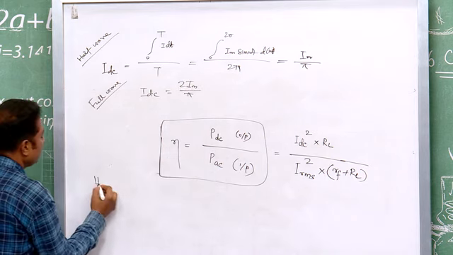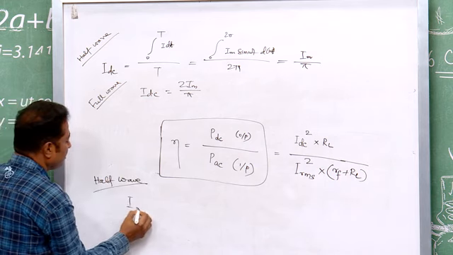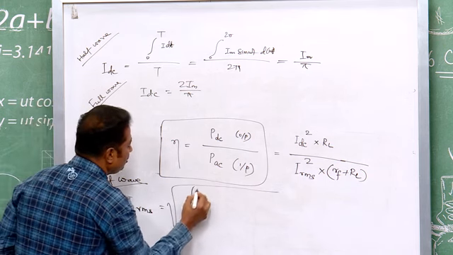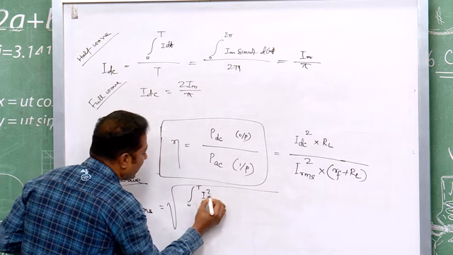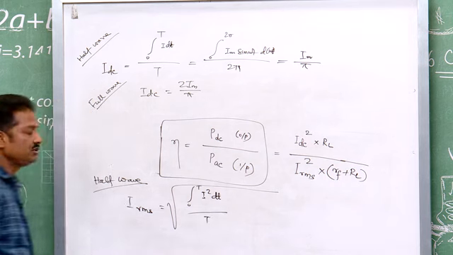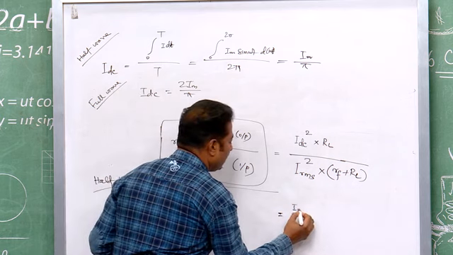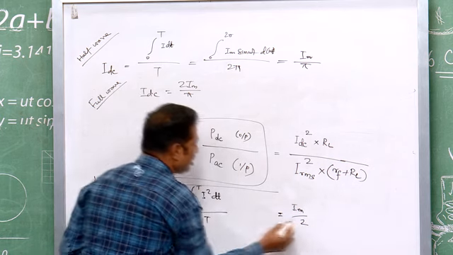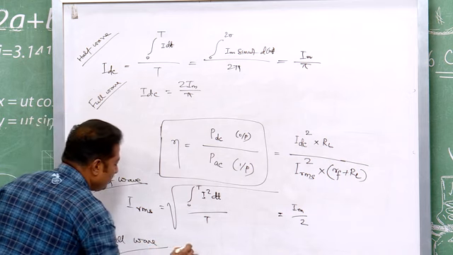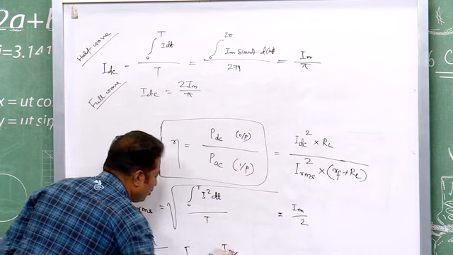Similarly, IRMS will be root over integral 0 to T of I square dt by T. Finally, you will get Im by 2 for half wave, and for full wave this will be Im by root 2.